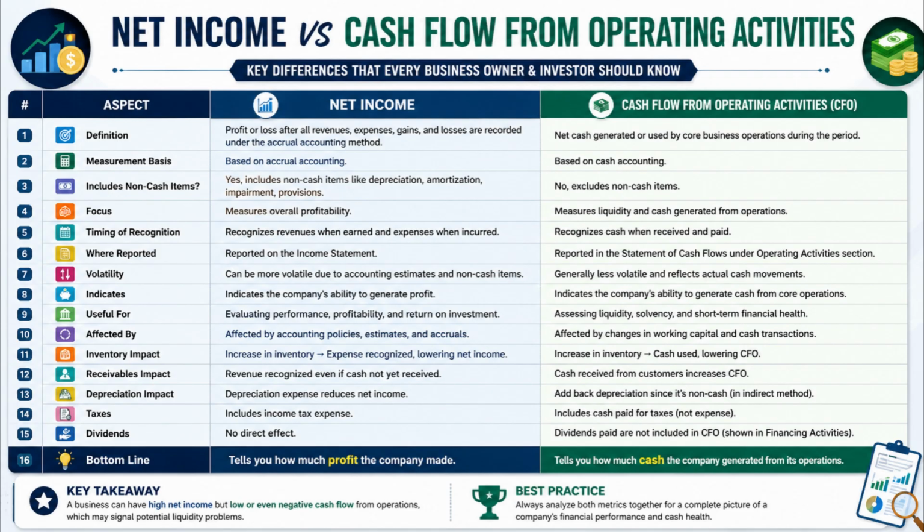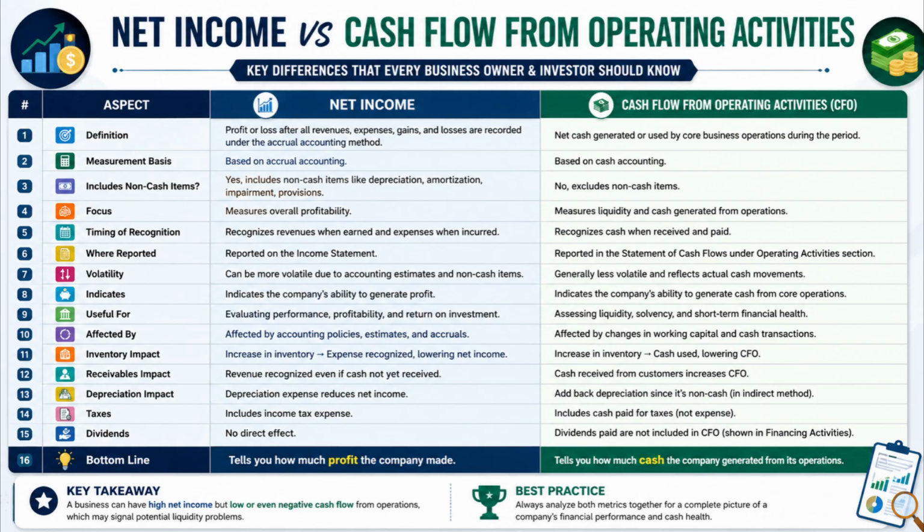Number 1. Net income represents the profit or loss earned after all revenues, expenses, gains, and losses are recorded, whereas cash flow from operating activities represents the actual cash generated or used by normal business operations. Number 2. Net income is calculated using the accrual basis of accounting, whereas cash flow from operating activities is based on actual cash inflows and outflows.